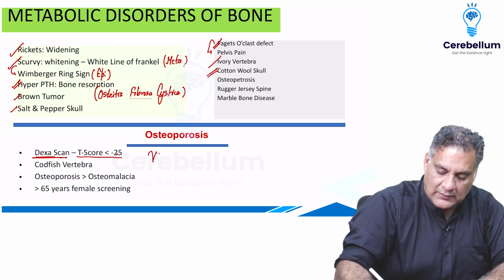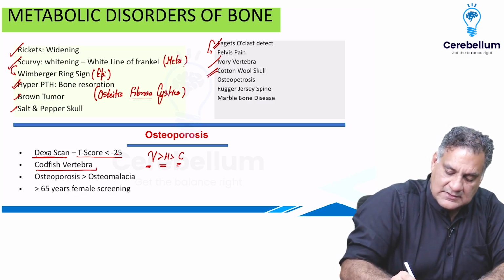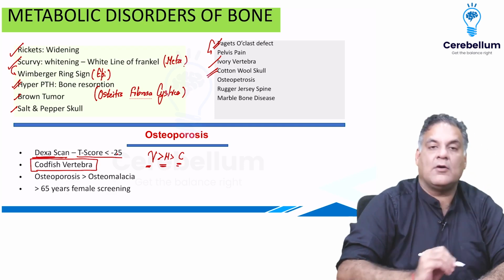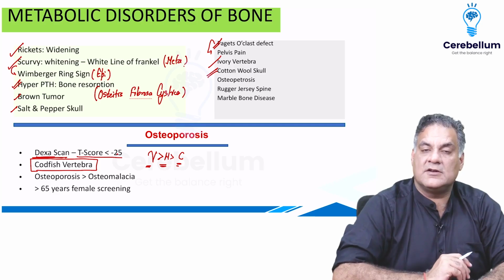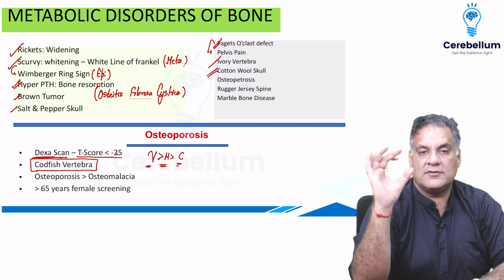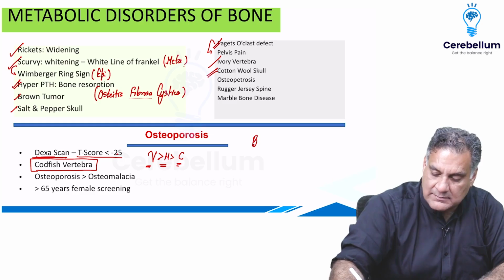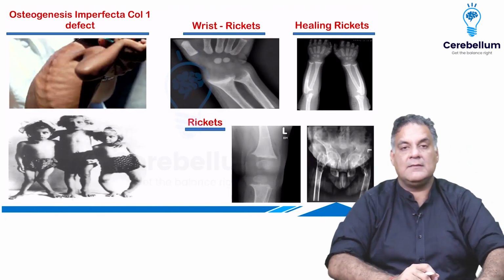The order of involvement is vertebra, hip, and Colles. These are the areas where the fractures can occur, and the vertebral fractures or vertebral compression lead on to the codfish shape, called codfish vertebra, which is the intervertebral disc rather than the vertebra. And remember, codfish vertebra are more common in osteoporosis than osteomalacia. The drug of choice is bisphosphonates for osteoporosis. This is something that you should keep in mind.